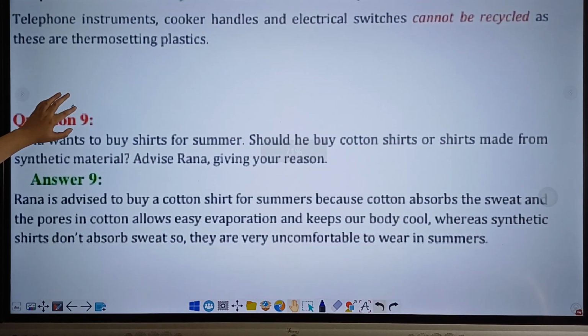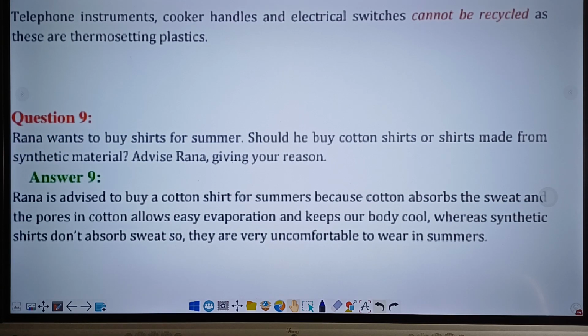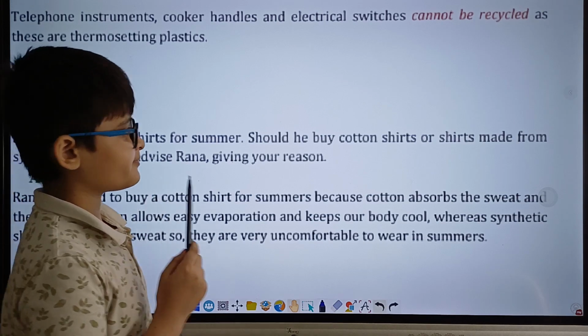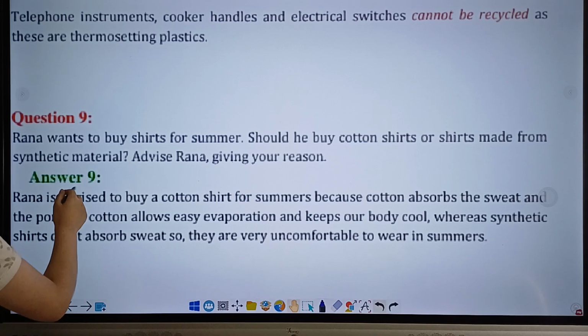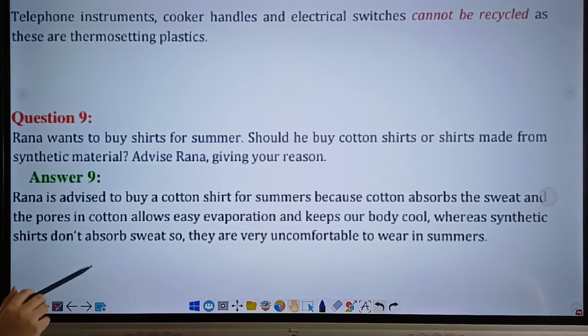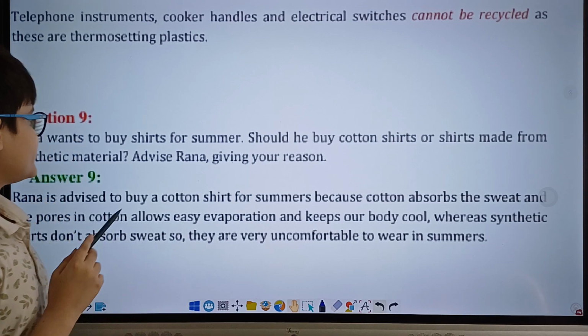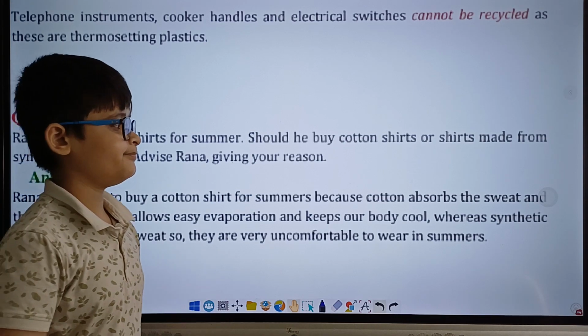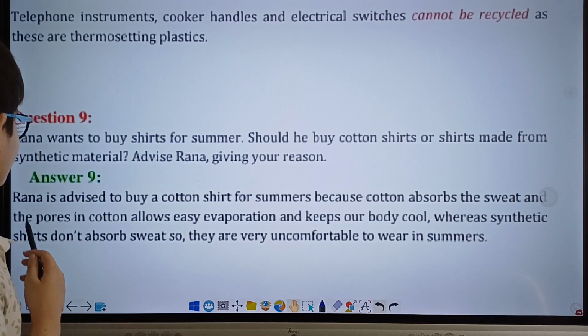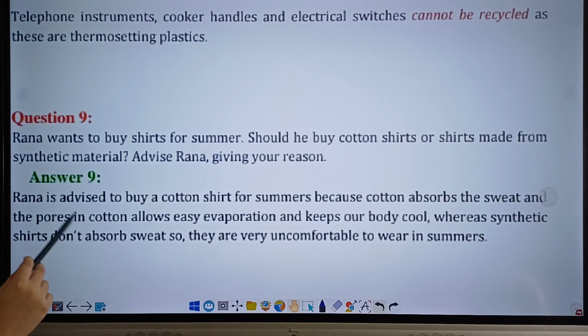Alright, now let's go and solve question 9. Rana wants to buy a shirt for summer. Should he buy cotton shirts or shirts made from synthetic material? Advise Rana, giving your reasoning. And here is the answer to this question. Rana is advised to buy a cotton shirt for summer because cotton absorbs the sweat and the pores in cotton allow easy evaporation and keep our body cool. Whereas synthetic shirts don't absorb sweat, so they are very uncomfortable to wear in summers.